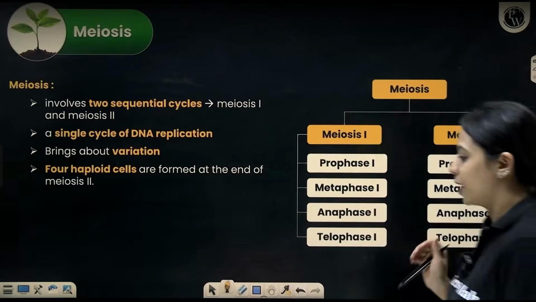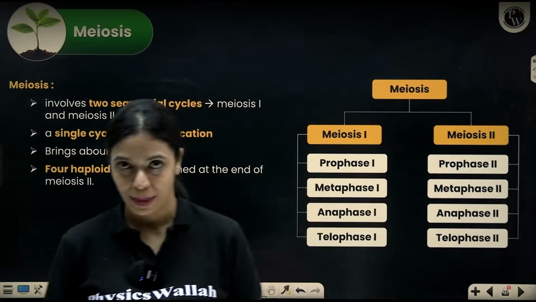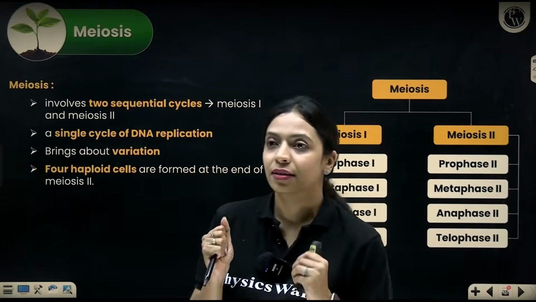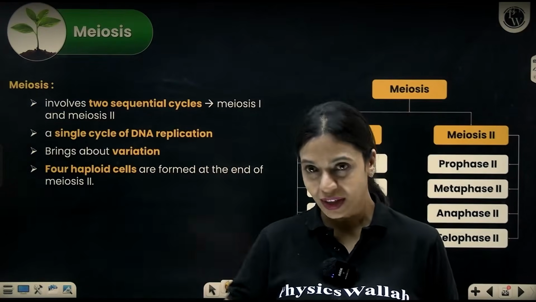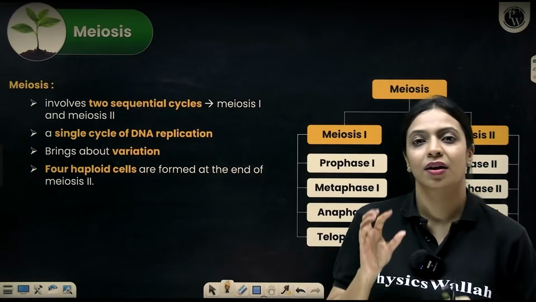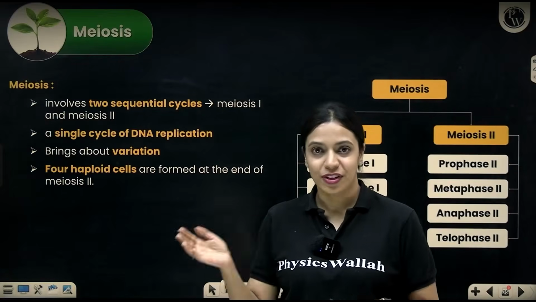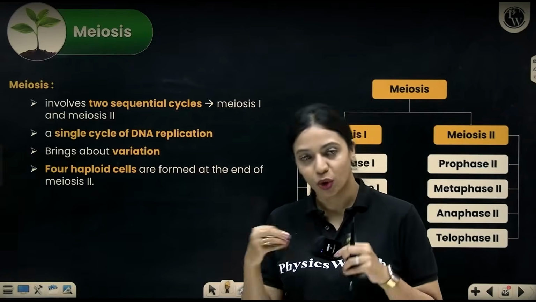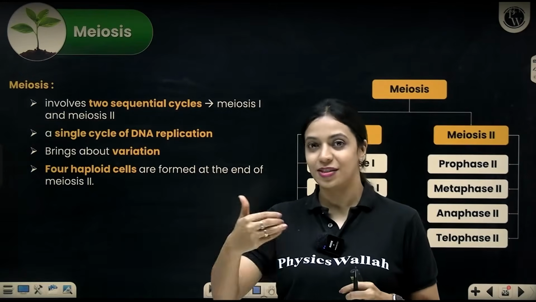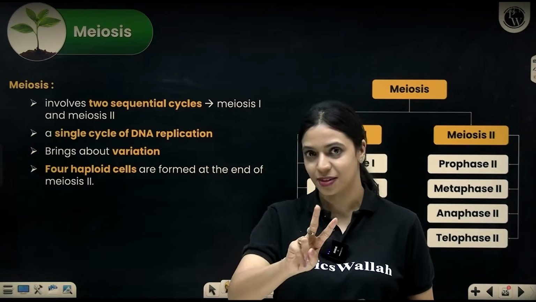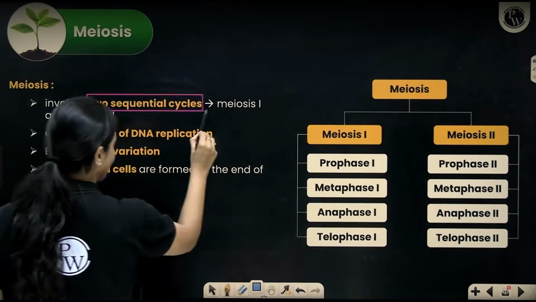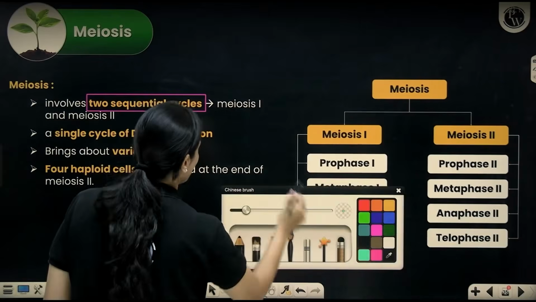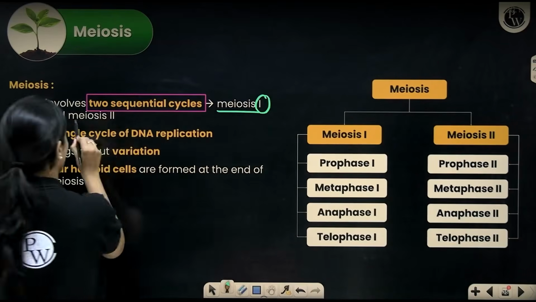So, in meiosis, because reduction of the number of chromosomes has to happen, meiosis will happen in 2 cycles, okay. Similar to how mitosis had prophase, metaphase, anaphase, telophase, meiosis also will have prophase, metaphase, anaphase, telophase, but not once, twice. So, in meiosis, there are 2 sequential cycles which we simply call meiosis 1 and meiosis 2.